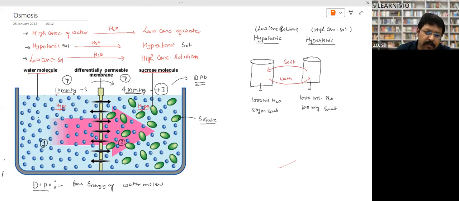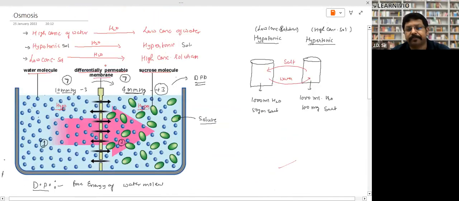Third, movement of water molecules from a low concentration solution to a higher concentration solution is called osmosis. But the most important thing is that we require a differentially or semi-permeable membrane. Is that clear? Yes, sir. So this is the osmosis process. That's how osmosis takes place.